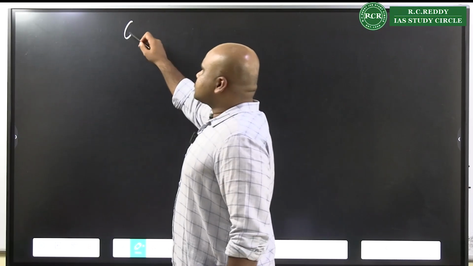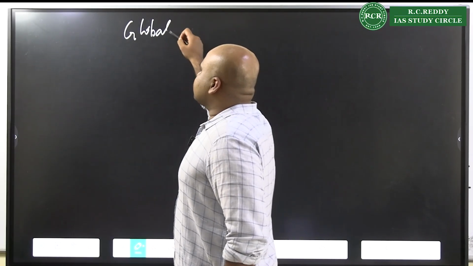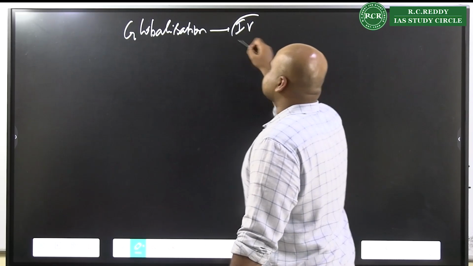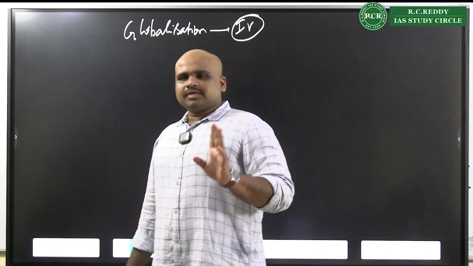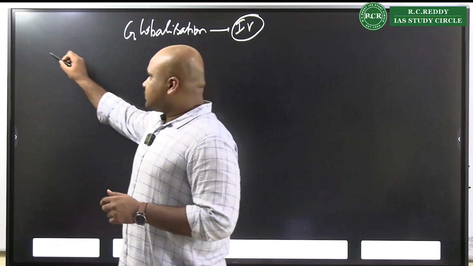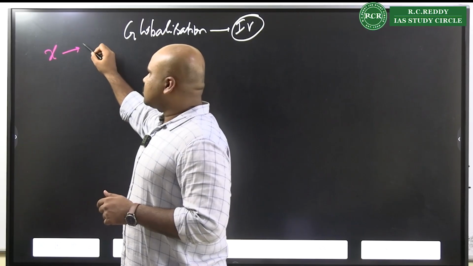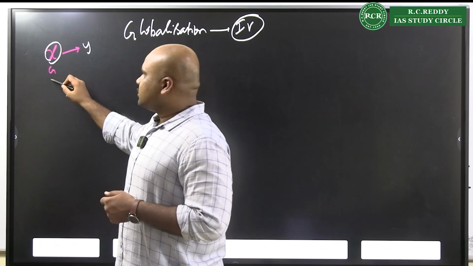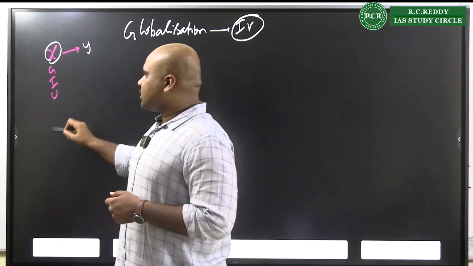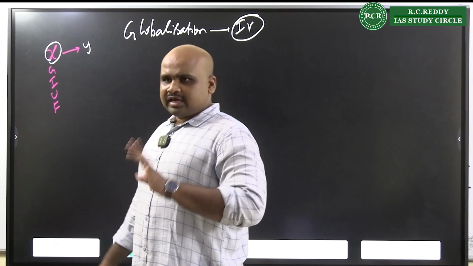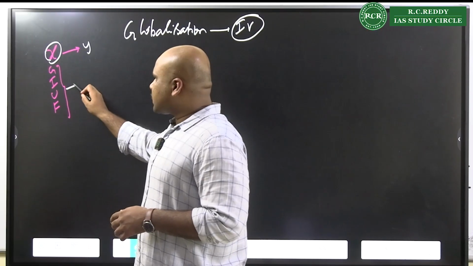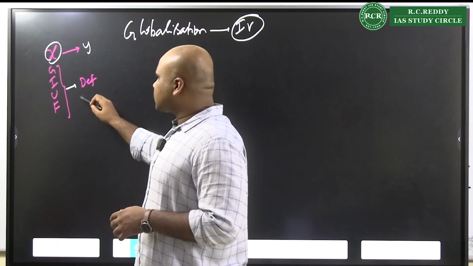Then, one dimension is they ask you what is the impact of globalization on Indian villages. Always remember, whenever they ask the impact of X on Y, that means globalization, industrialization, urbanization, feminism, any of these, the first part of your answer should have the definition and the characteristics.